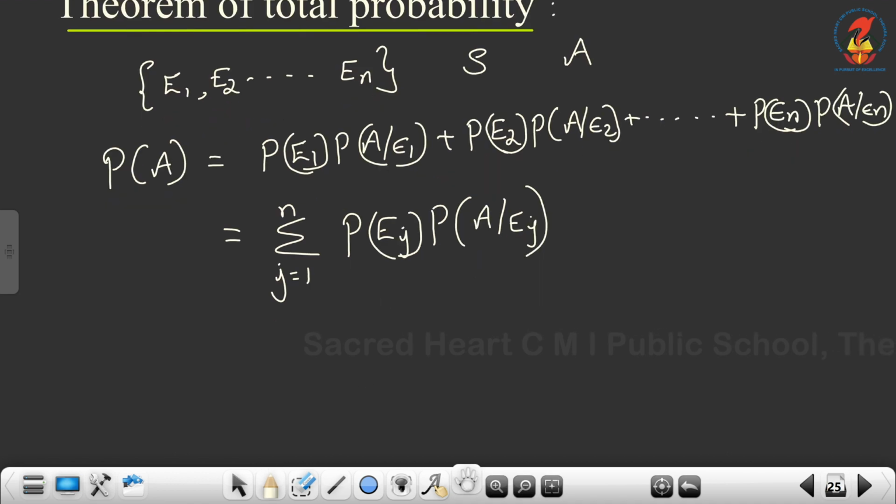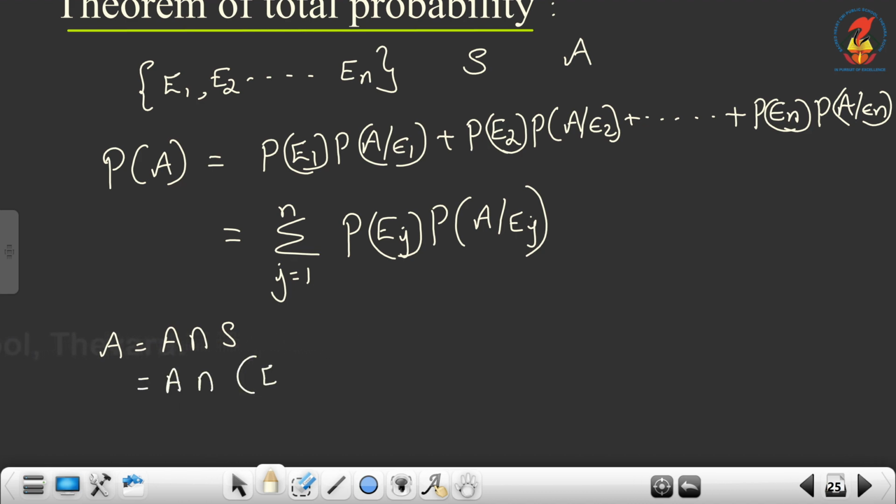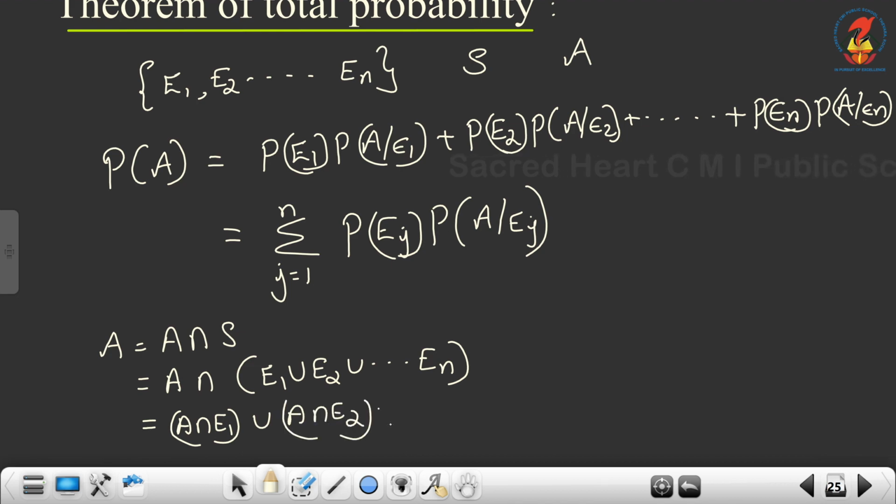Then what is the proof of this? A is an event of the sample space S. So A I can write as A intersection S. Then A intersection S I can write as E1 union E2 union etc. En, since E1, E2 etc. En is a partition of the sample space S. Now like distributive property, A intersection E1 union A intersection E2 union etc. A intersection En. So that is A.